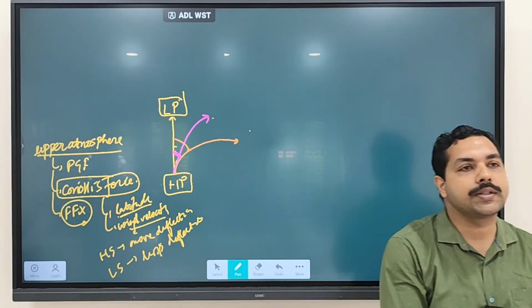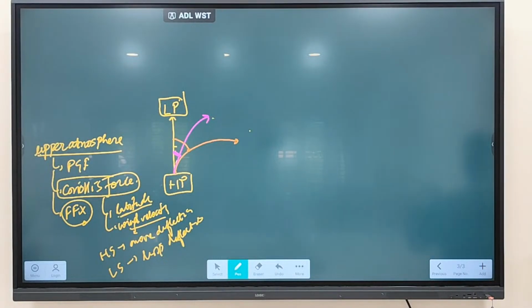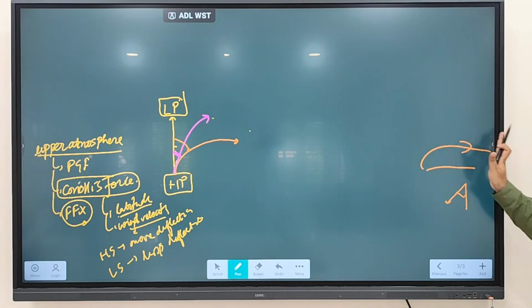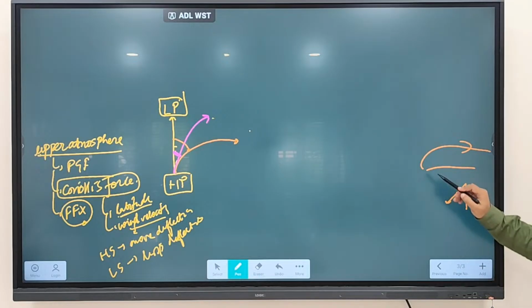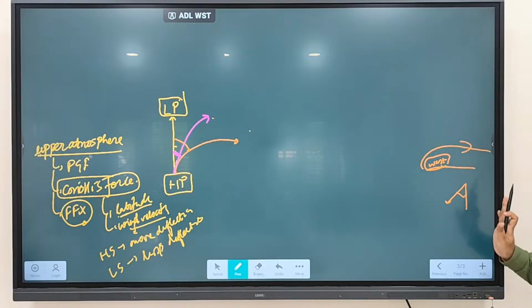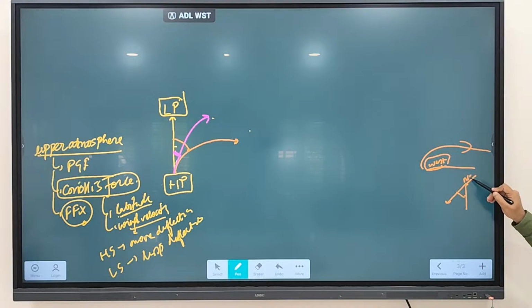Clear? That's why we discussed why you have the northeast trade wind. Why do you have a northeast trade wind? Because slight deflection is happening. But why do we have westerlies? Because more deflection is happening. Clear? We discussed that westerlies look like they are coming from the west side. They look like coming from the western side because of higher deflection. Whereas this looks like coming from which side? Northeastern side.